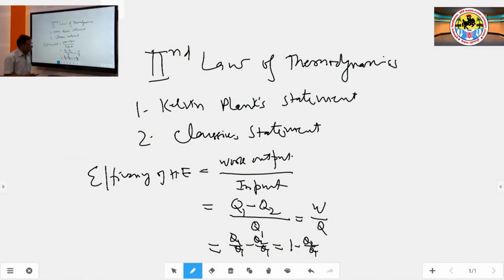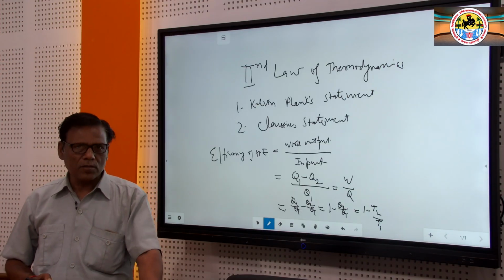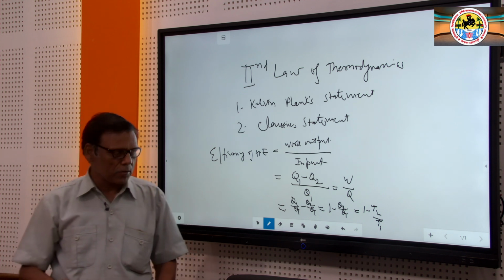Now, one thing is also there: this 1 minus Q2 upon Q1 is also equal to 1 minus T2 upon T1. That means we can write the temperatures T2 and T1 in place of Q2 and Q1. T2 is the lower temperature, at which we have thrown the heat at the low temperature reservoir.